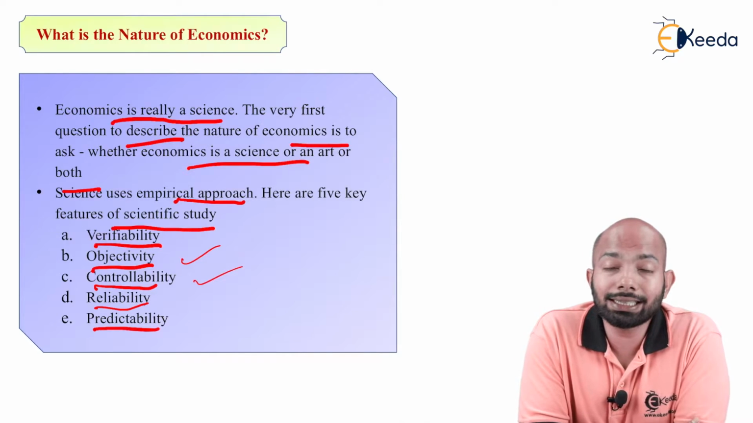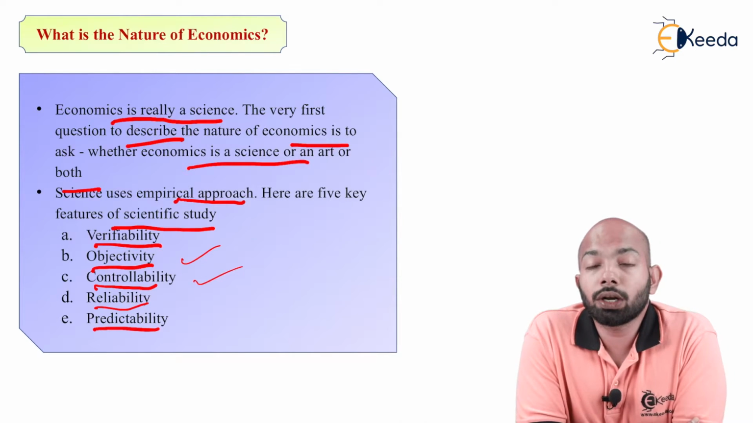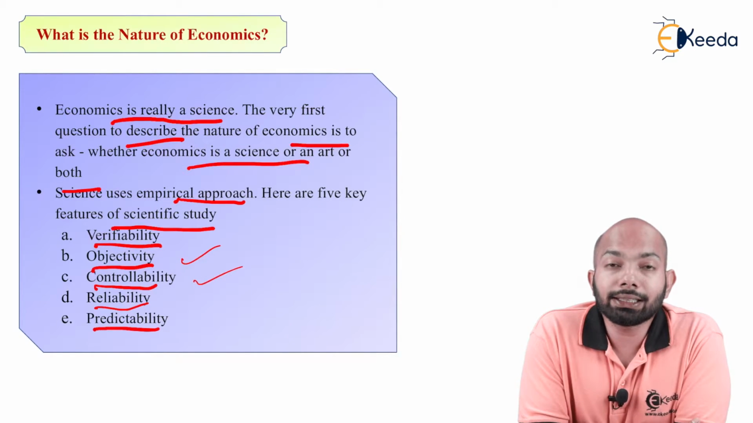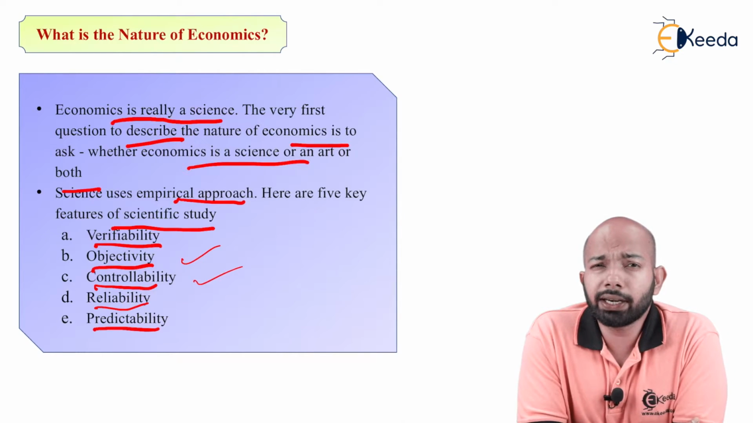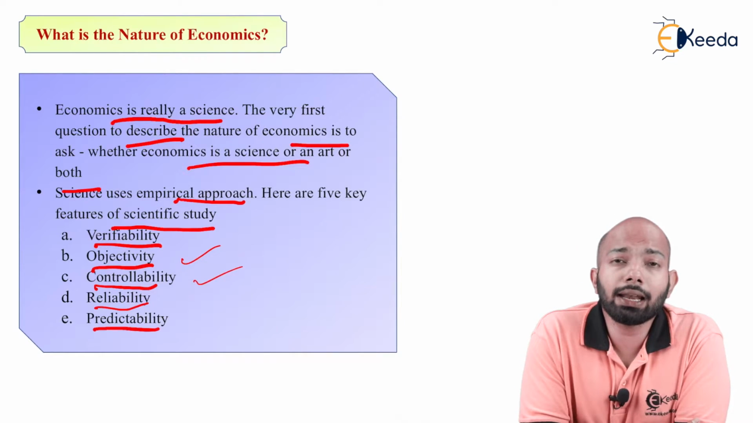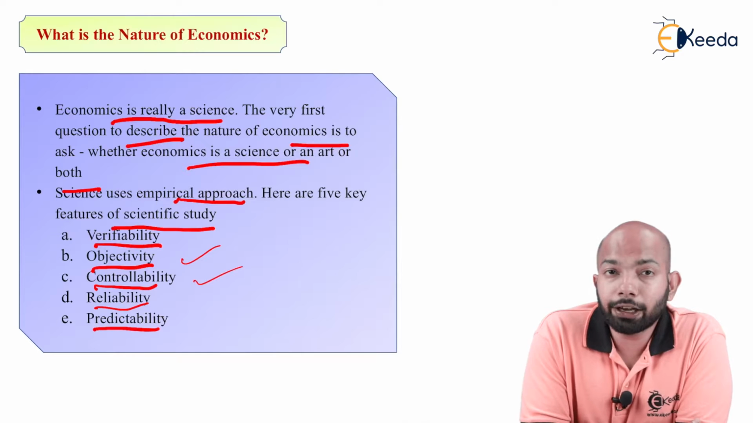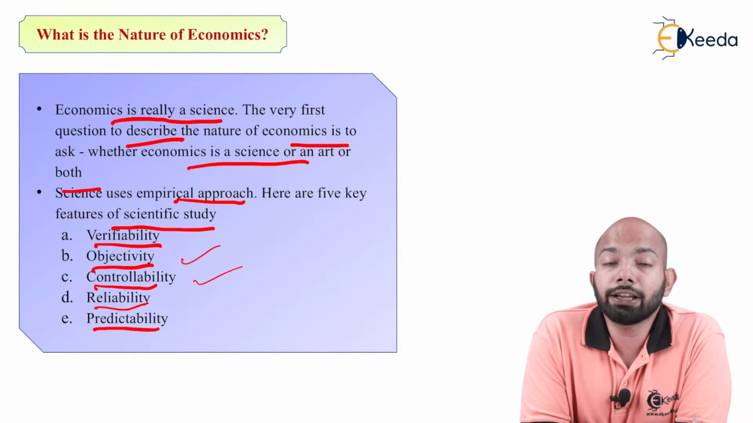Next one would be C, that is controllability. How much can be controlled and what is beyond control. And the last one would be predictability. That means something that you can predict, something that you can make an assumption of. These are the 5 important aspects of the empirical approach.